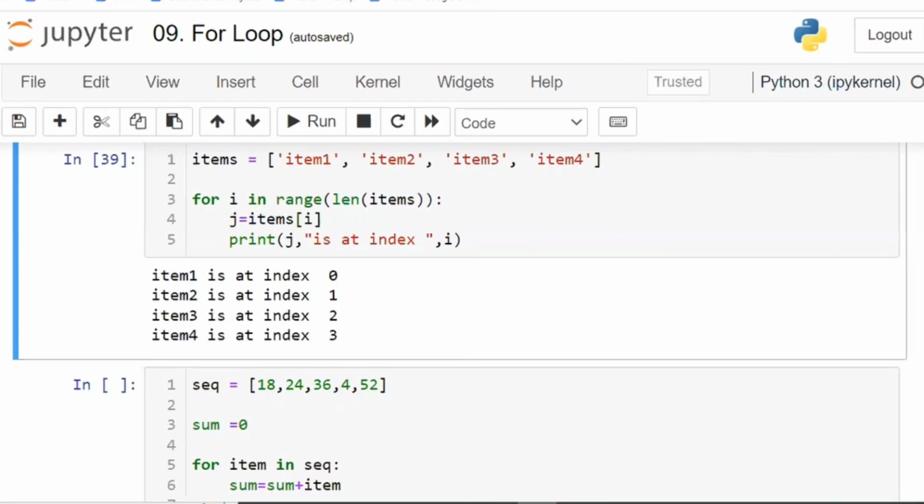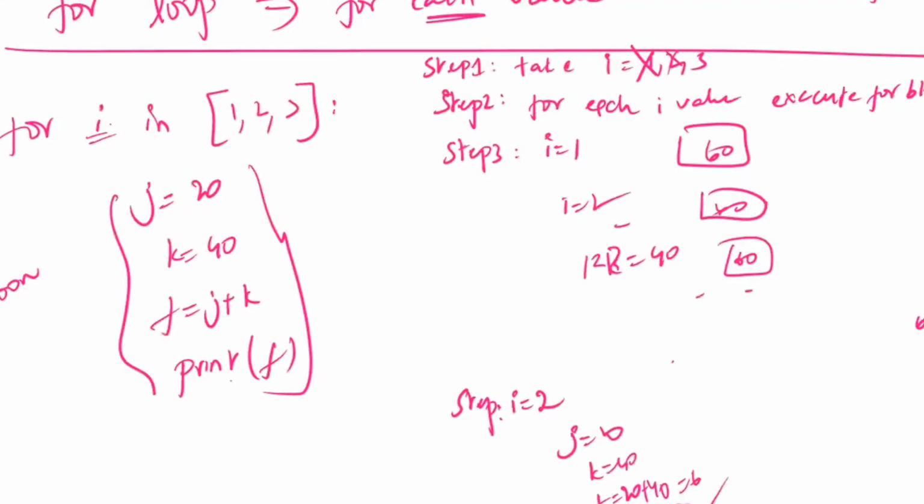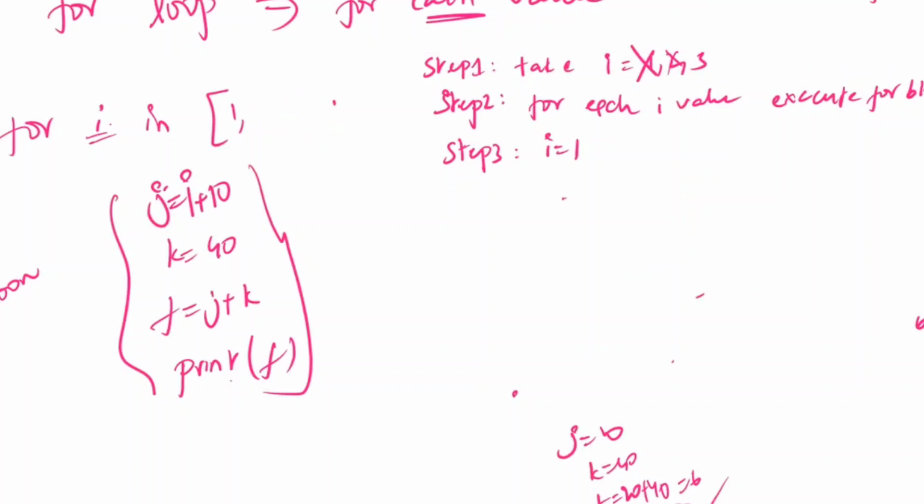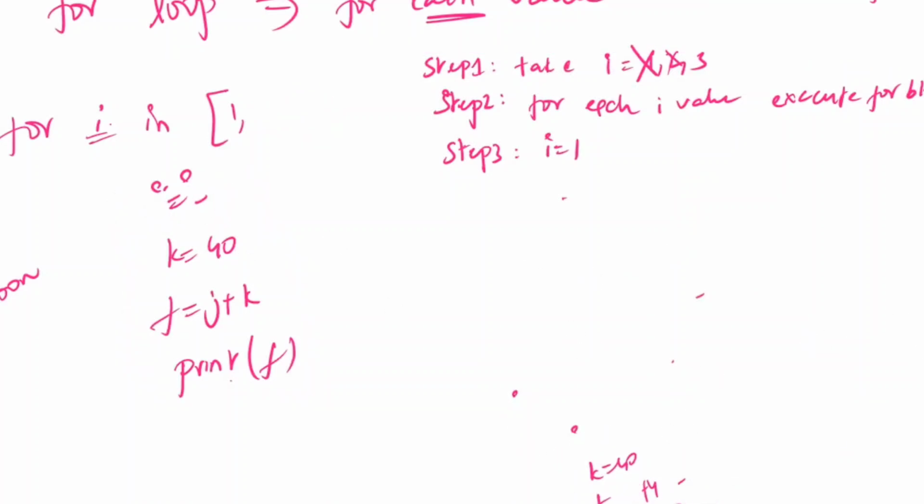So for example, in the previous example, here instead of this, I'm having j is equal to i plus 10. Instead of 20, I'm having i plus 10. Now what is the answer? Now you have to write everything step by step. Sir, this is a simple one only now. By seeing itself, I can tell the answer.